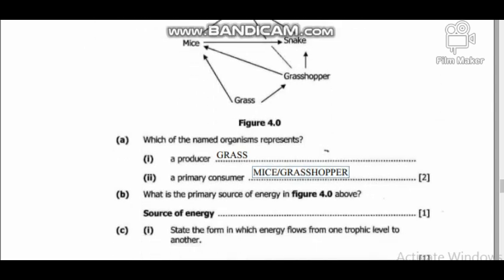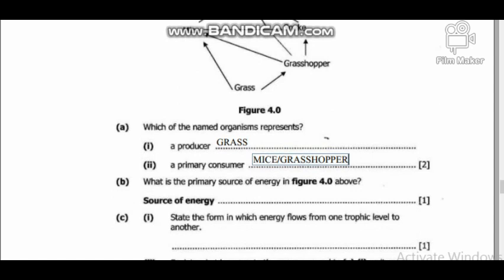The next question says: what is the primary source of energy in the figure above? We understand the primary source of energy is what provides the producers the ability to have energy. For these producers, which is the grass, to be able to produce this energy, they need energy from the sun. So in this case, the primary source of energy is the sun. That's why there's a process of photosynthesis. Without the sun, it becomes difficult for that process to take place.